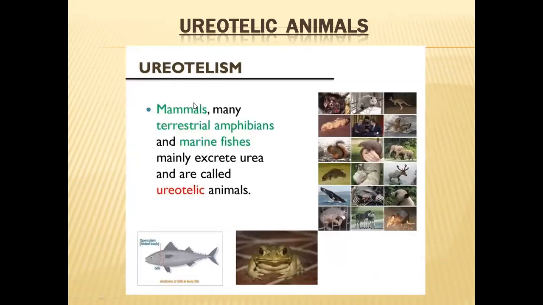Examples of these ureotelic animals are mammals, terrestrial amphibians, and marine fishes. Fishes that live in seawater excrete urea. Why? Because they get a moderate amount of water. Unlike freshwater animals, they do not have a lot of water coming into their bodies. And purely terrestrial animals are not at a scarcity of water either. Their body fluids have moderate amounts of water, so urea can be excreted with this moderate quantity of water. That is why these organisms have chosen urea as their waste material.